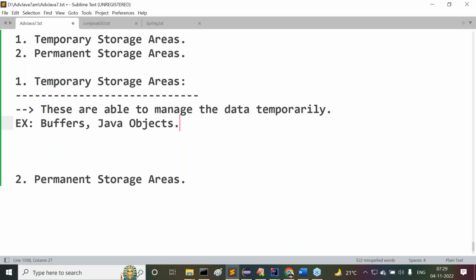First of all, now tell me where Java objects are going to be stored. In general, Java objects will be stored in heap memory. Where is heap memory available?